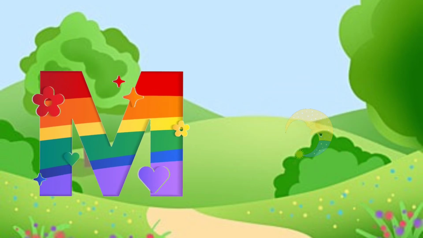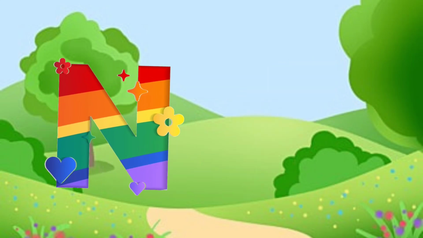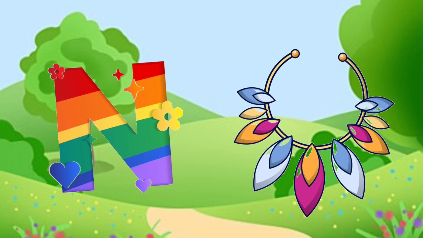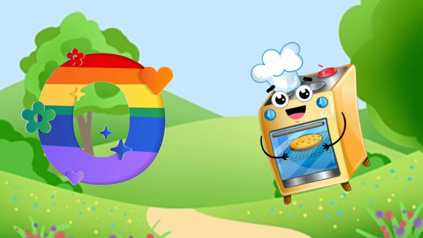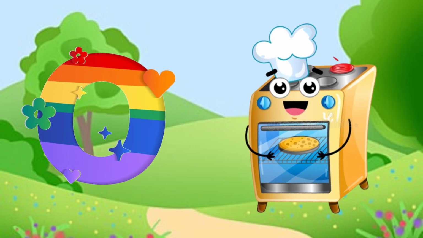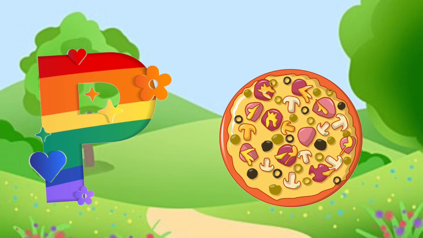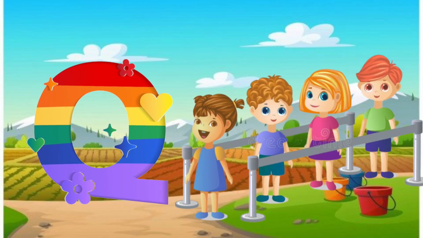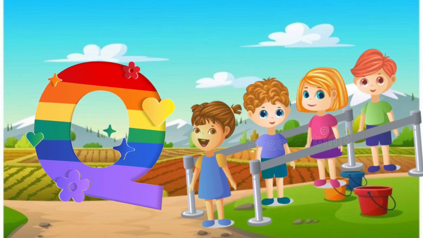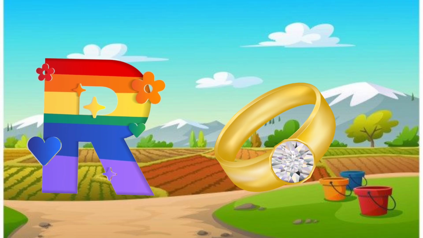M. M is for moon. N. N is for necklace. O. O is for oven. P. P is for pizza. Q. Q is for queue. R. R is for ring.